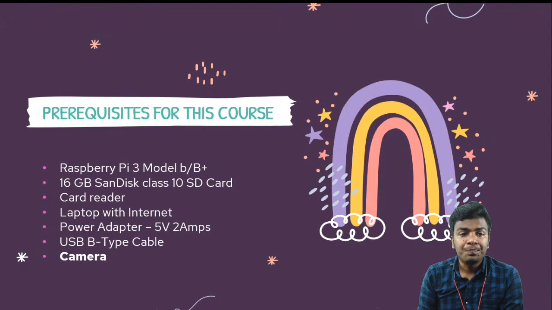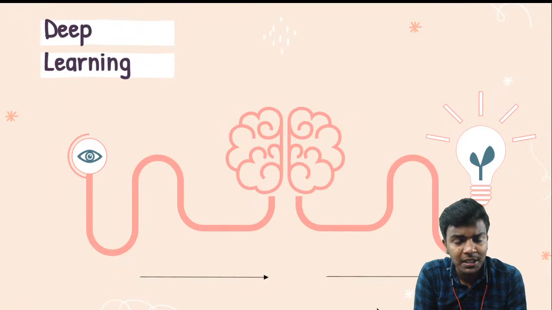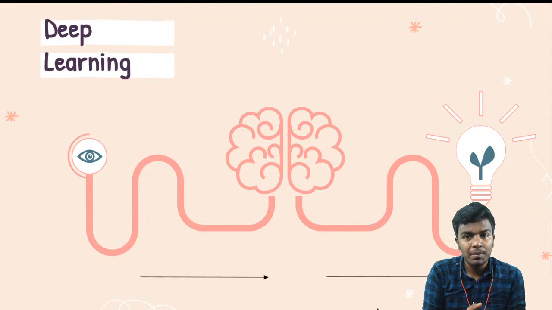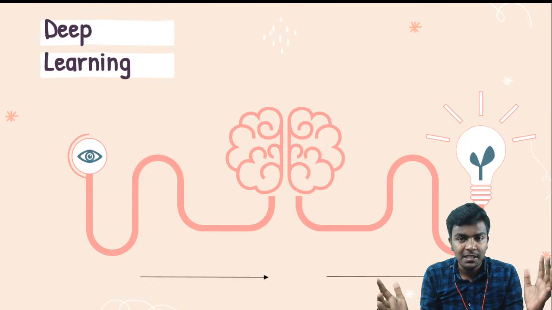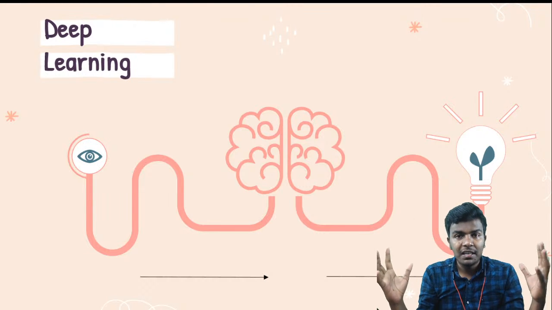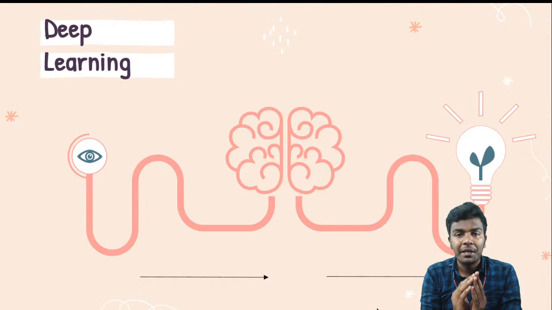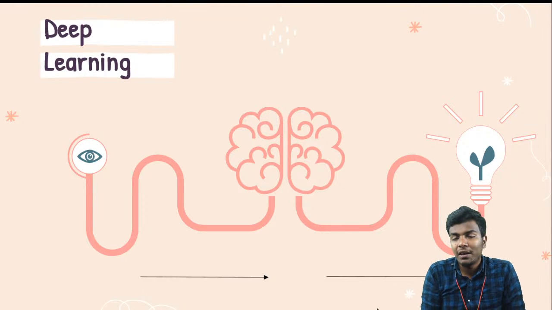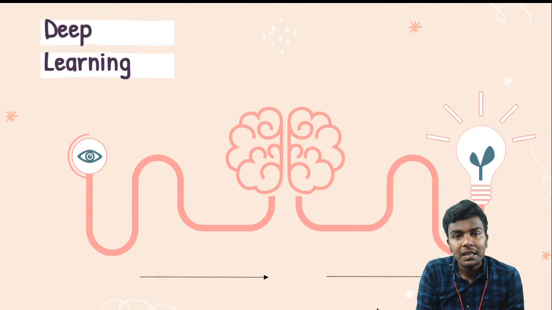First of all, talking about deep learning, deep learning is one of the branches of machine learning. For example, artificial intelligence is there. Inside that artificial intelligence there is another circle called machine learning. Inside that circle we have deep learning. So deep learning is one of the parts of machine learning, one of the branches you can call it.